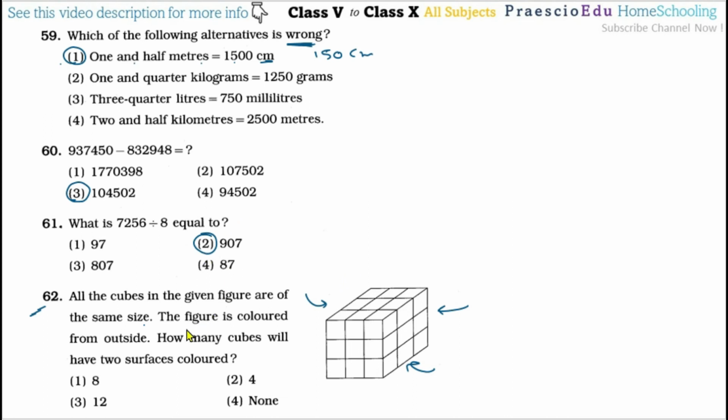Then how many cubes will have 2 surfaces colored? Now this corner cube has the 1, 2, and 3. So this is the third surface, but we should not count this one. This corner also has this side also, which means 3. This one also, this one also. Only the middle one here, this one and this one, means 2 surfaces will get colored. So like this one, how many cubes are there? That we have to count.